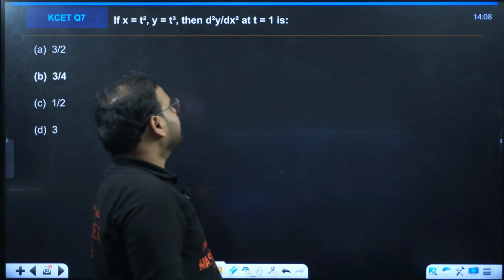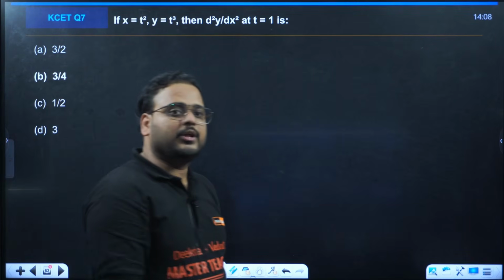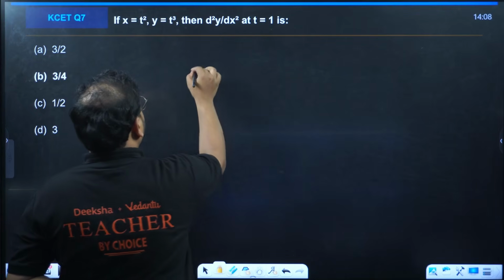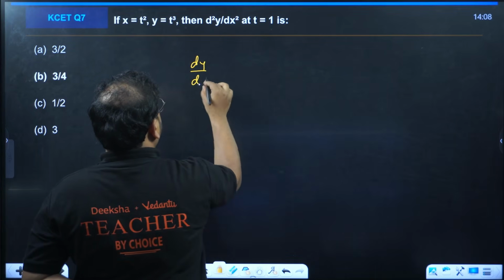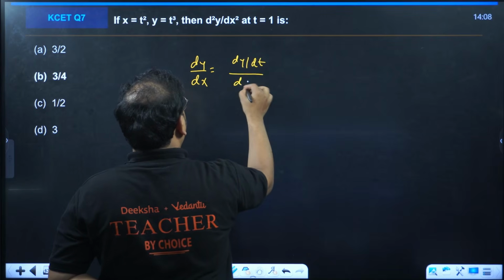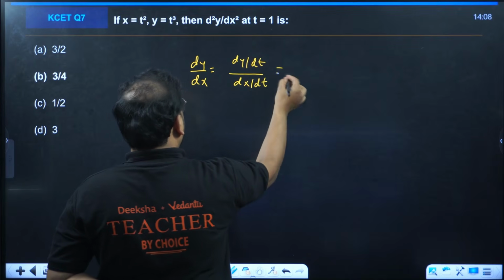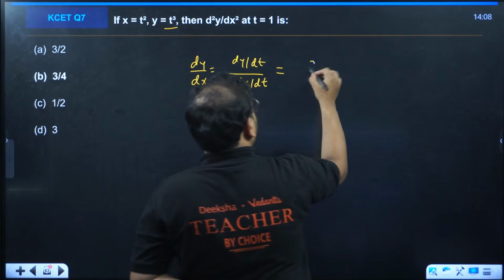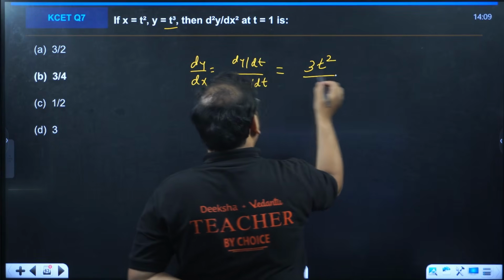Here, second derivative at the value t equal to 1. Start with dy by dx first. So you'll have dy by dt upon dx by dt, the parametric form. Differentiate this, you're gonna have 3t square.